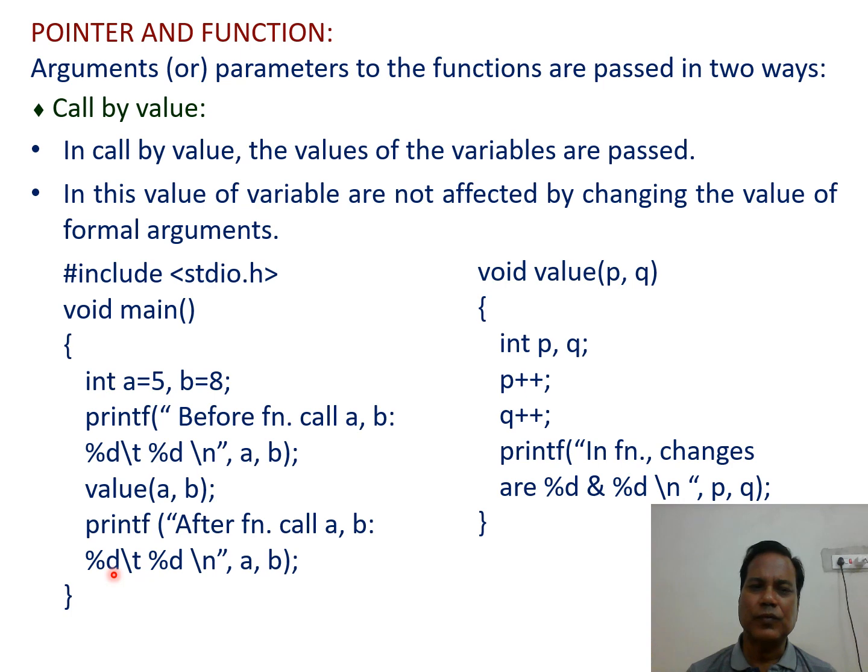So it is said that while calling a function using call by value, the value in the main function is not going to change. After the function call, let us see the values of a and b, which should be 5 and 8.